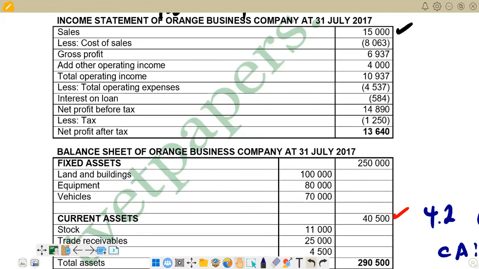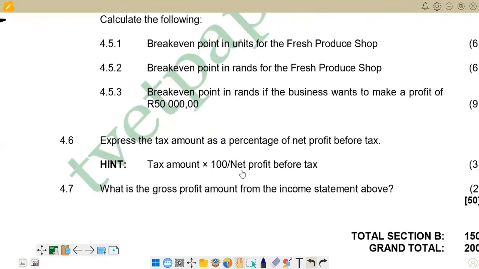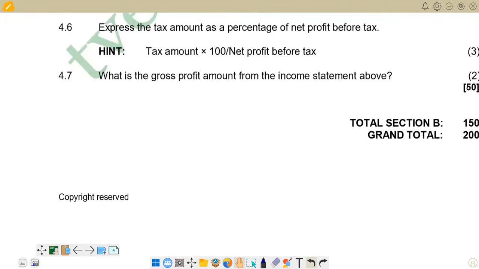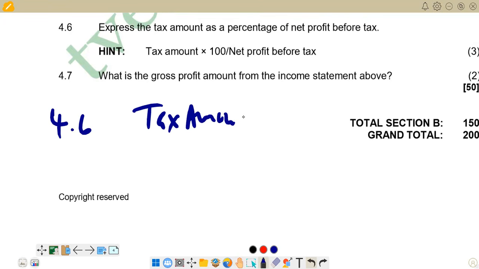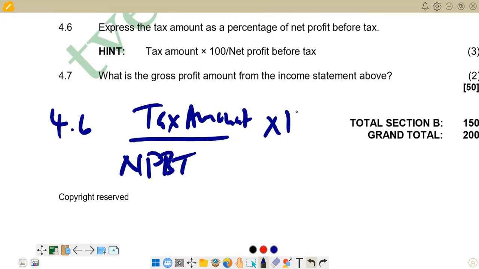So we are now on 4.6. The formula is tax amount divided by net profit before tax, then we multiply by 100 over 1. So this is the formula as it is presented.